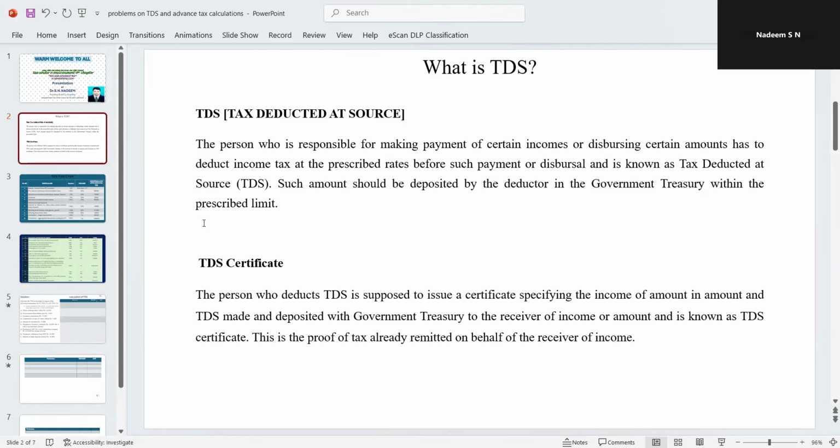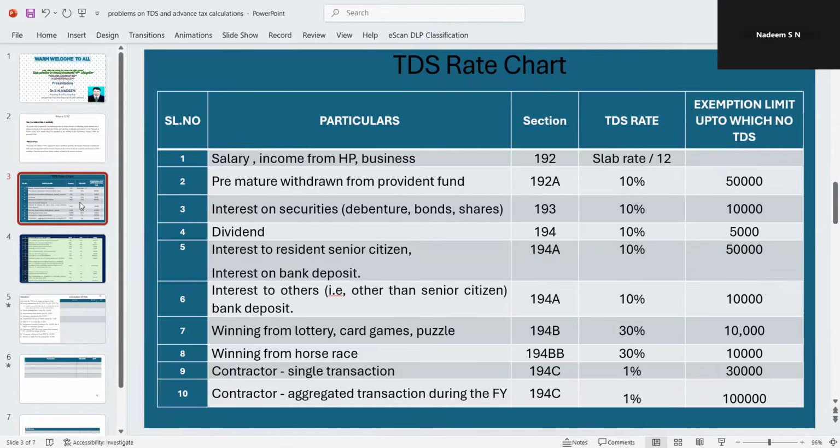In case an assessee fails to meet the required installments, he shall be liable to pay a fine and penalties according to the Income Tax Act of 1961. Now, this is very crucial from the examination point of view. Even as a businessman it is very important, or if it is an individual, then also it is very important. Students, let us move on to the different chart rates prepared by the Income Tax Department.